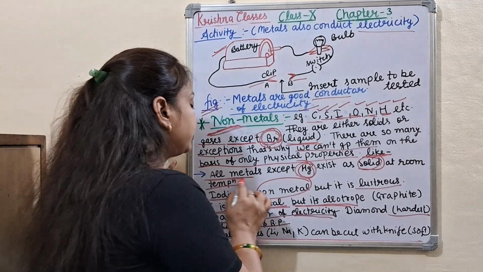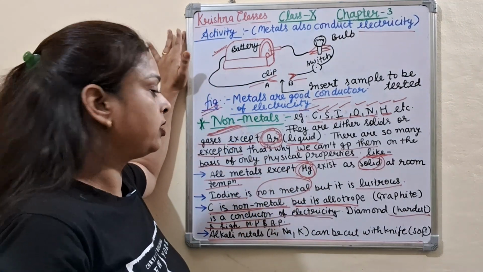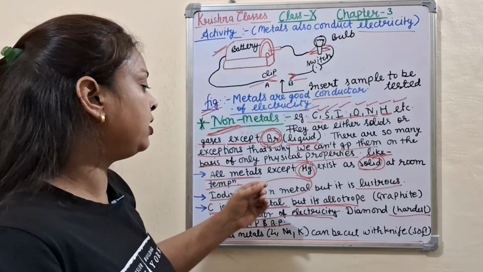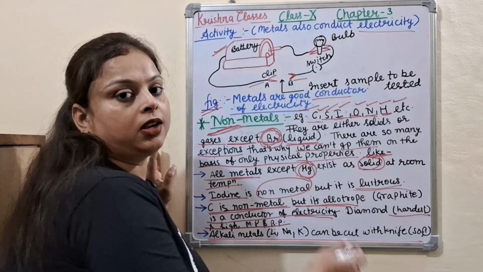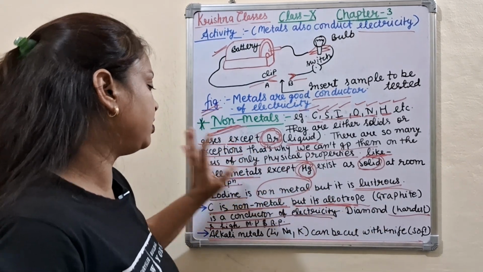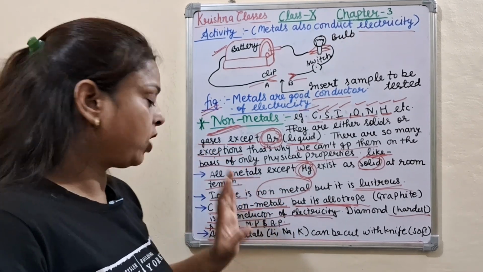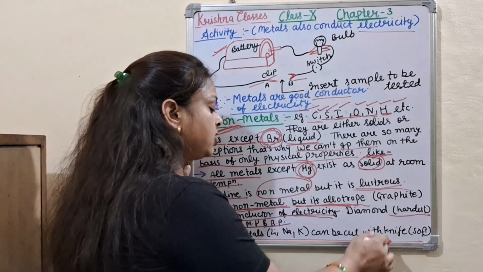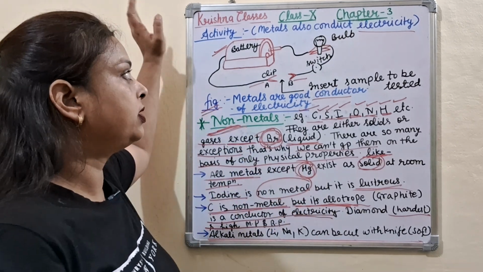Here are some exceptions: all metals are solid at room temperature but mercury is liquid. Iodine is a non-metal but it is lustrous. Carbon is a non-metal but its allotrope graphite conducts electricity. Diamond is the hardest material with high melting and boiling points. Alkali metals are soft and can be easily cut by a knife. So these are the exceptions.